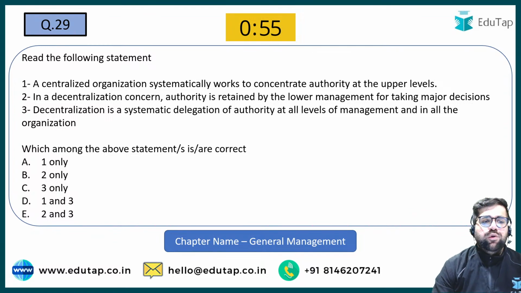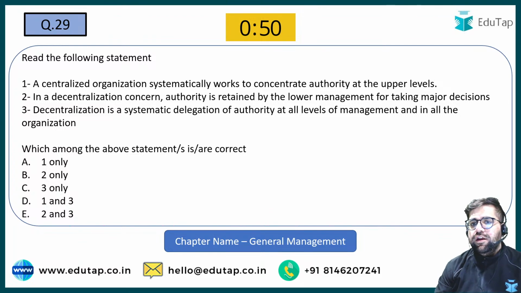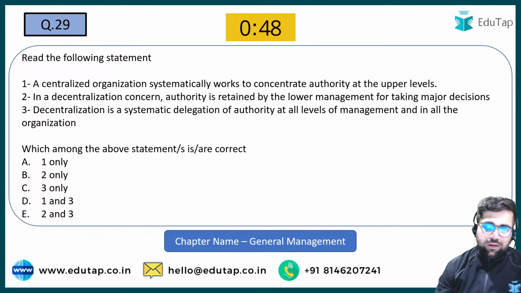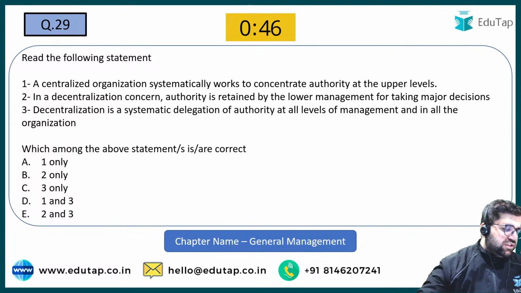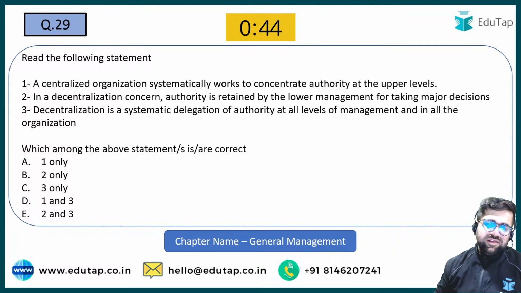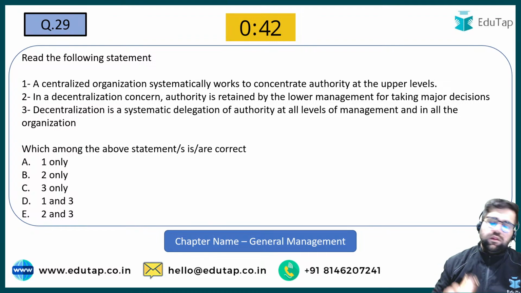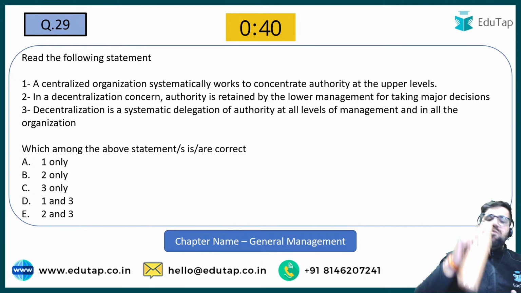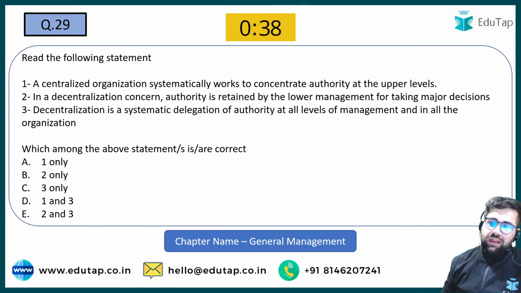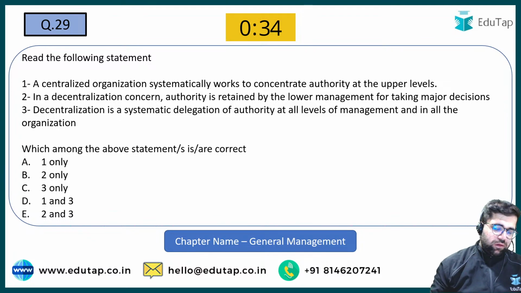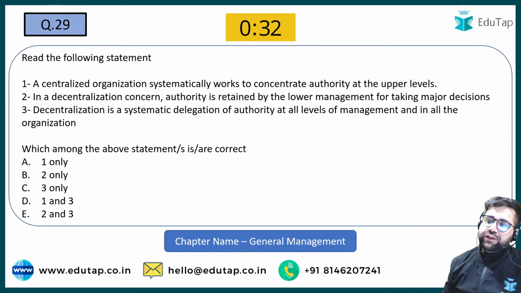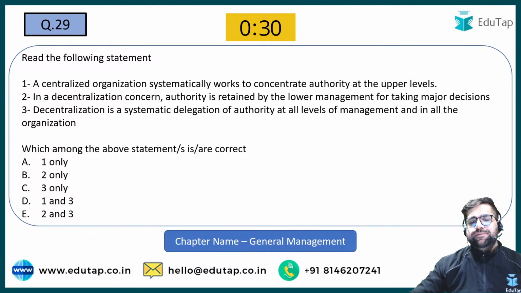The concept over here which we are checking is centralization and decentralization. Try to read it and mark your answers. I am asking the answers of 29 now. Let's see who gives me the answer for 29.